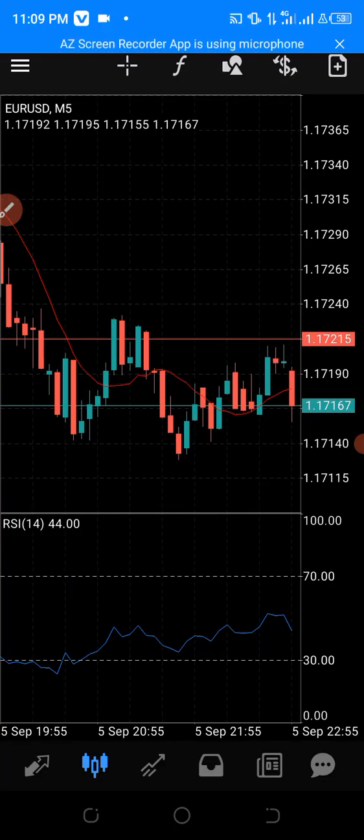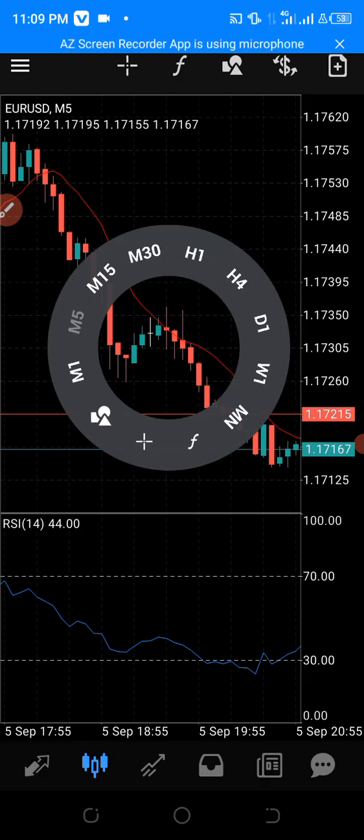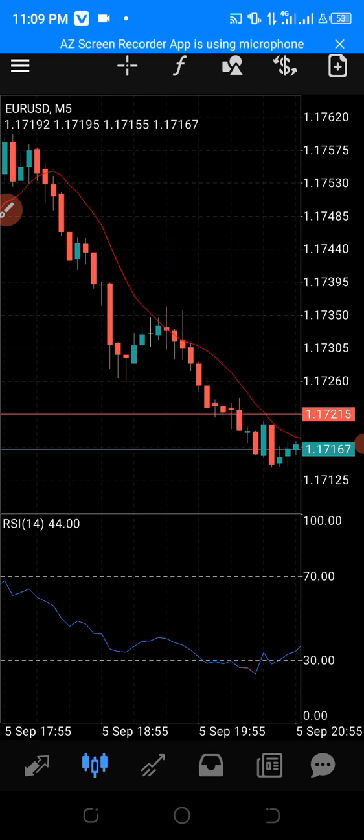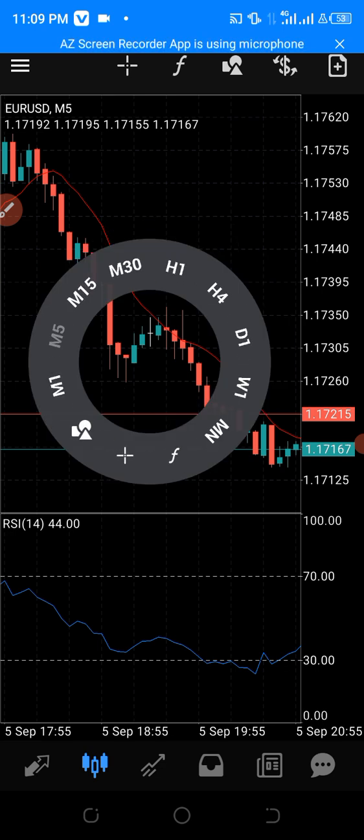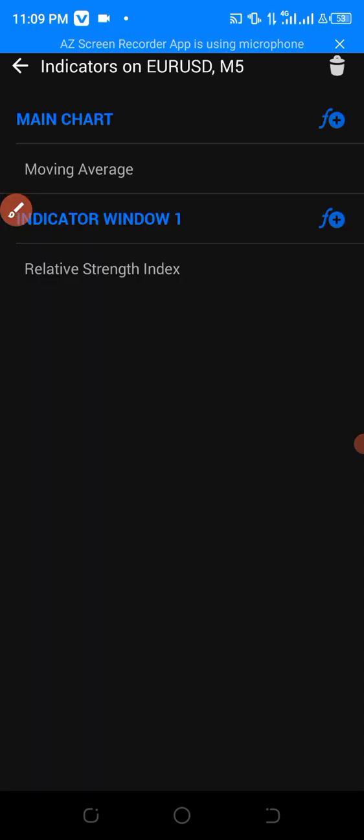So now, how do I remove all of these things from my MT4 terminal? I'm going to show us how to do that right away. You click on your screen, and this will come out. When this comes out, you see this F area here. Click on it, and then it's going to open the moving average and relative strength index.